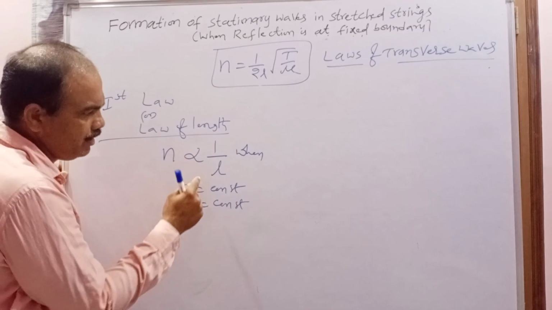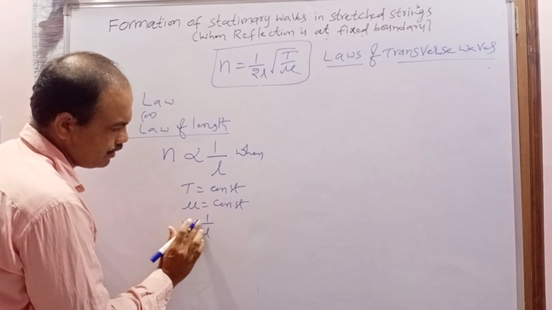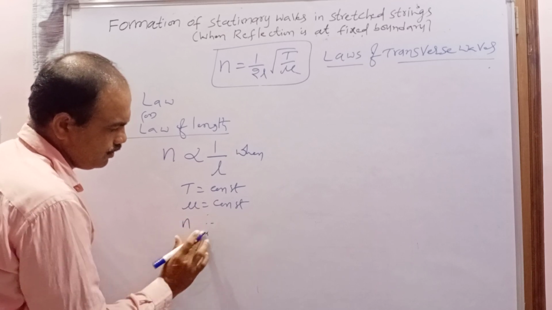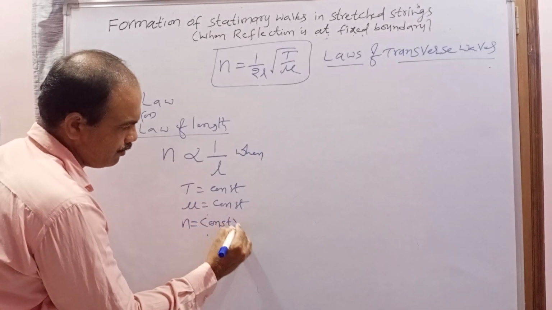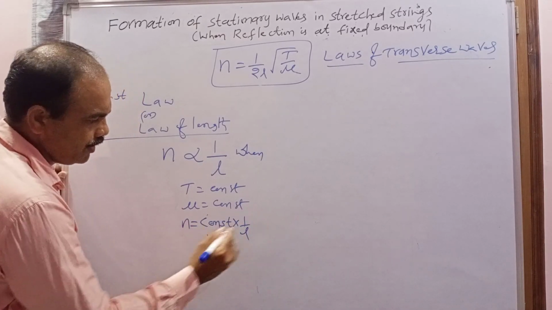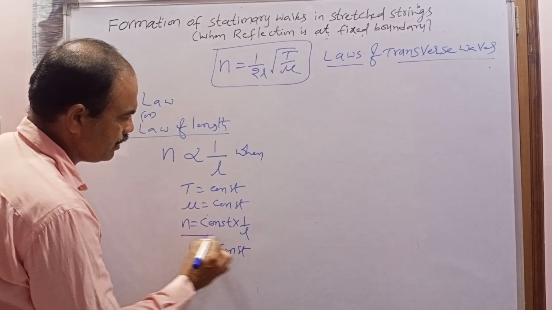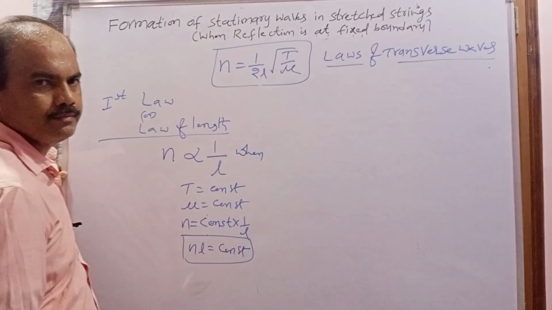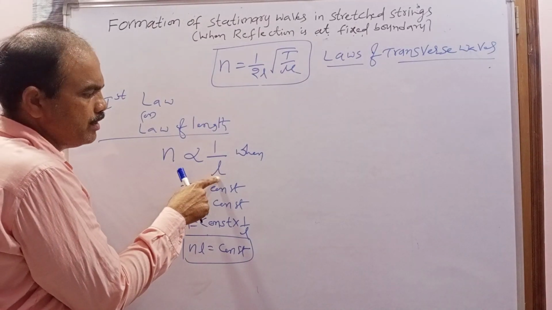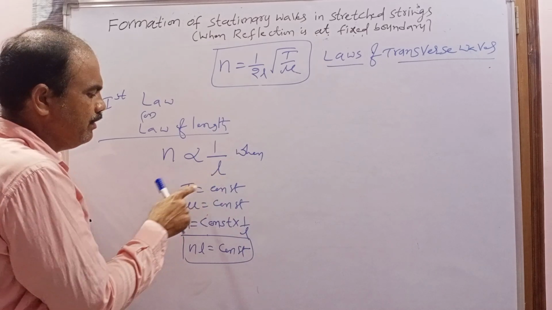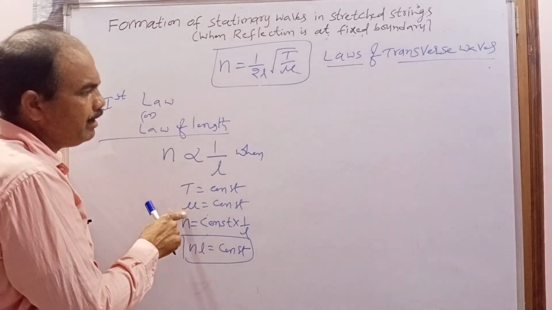When I remove the proportionality, what do you get? N equal to constant into 1 by L. So when we do the cross product, N into L equal to constant. This is the mathematical equation of the first law. Fundamental frequency is inversely proportional to the length of the stretched string when the tension in the string and linear density of the string are constant.